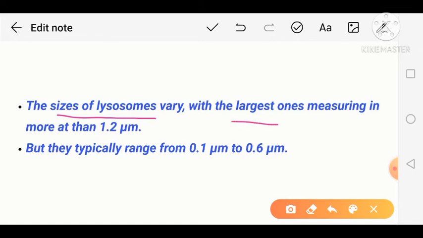The largest ones measure more than 1.2 micrometer. But remember, the typical range of the lysosome is 0.1 micrometer to 0.6 micrometer.